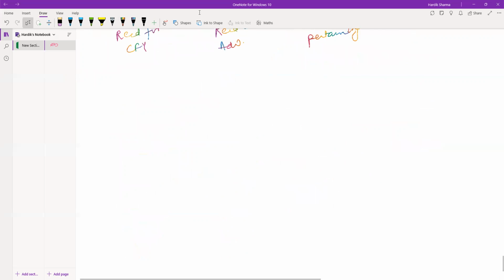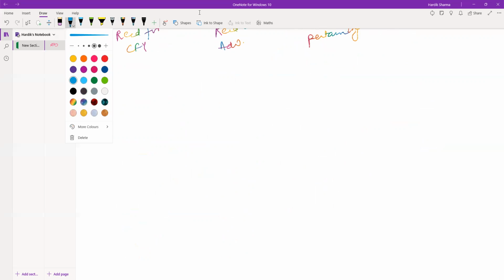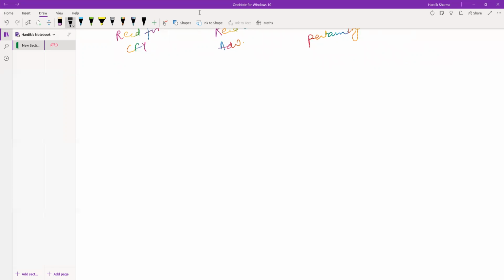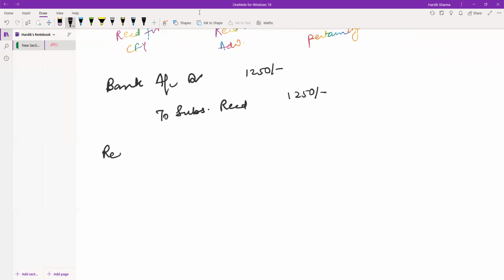So what will be the entries? When it is received relating to the current financial year only, what will that be? Bank account debit, to subscriptions received. That will be shown as rupees 1250 and 1250. Okay, for the second one, that is received in advance.